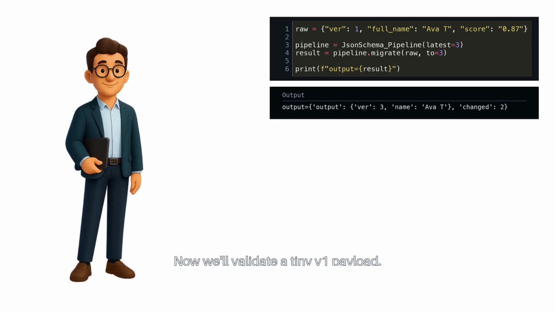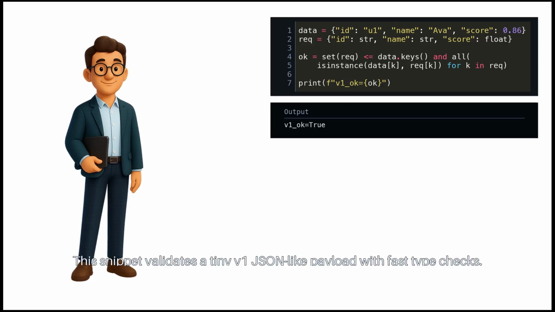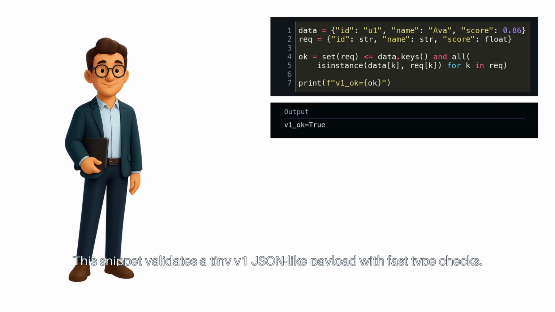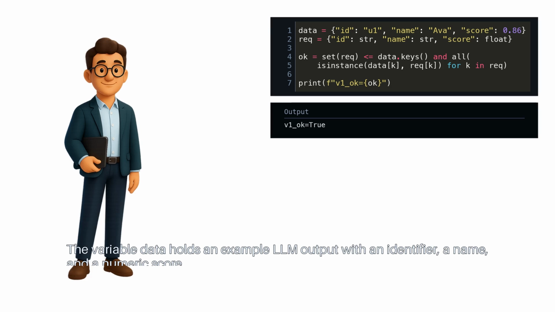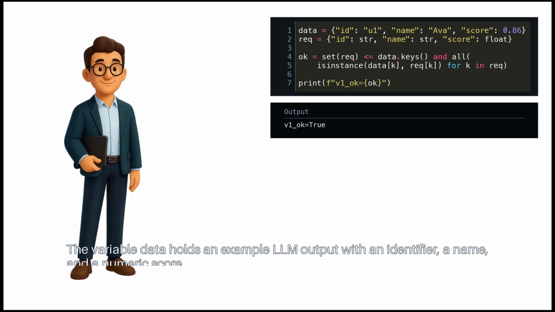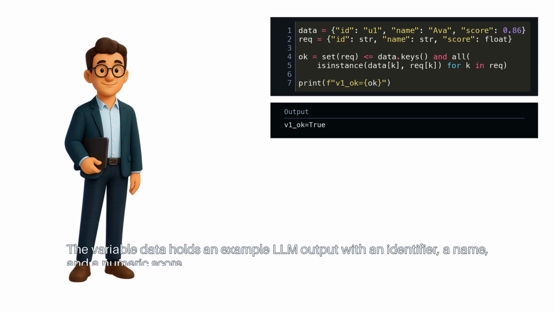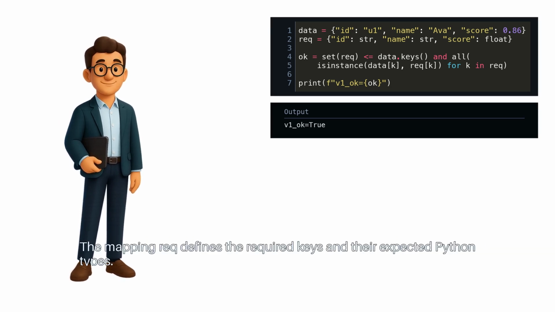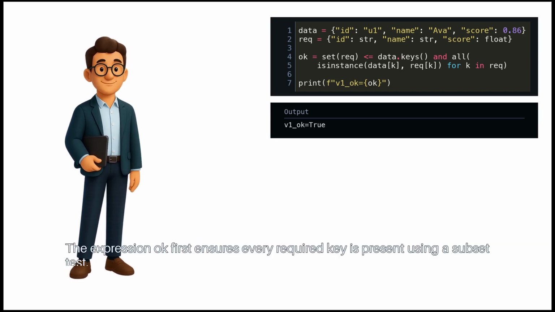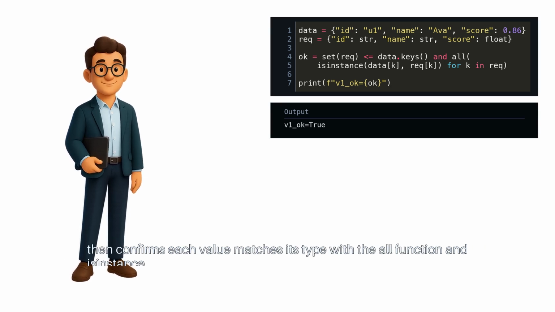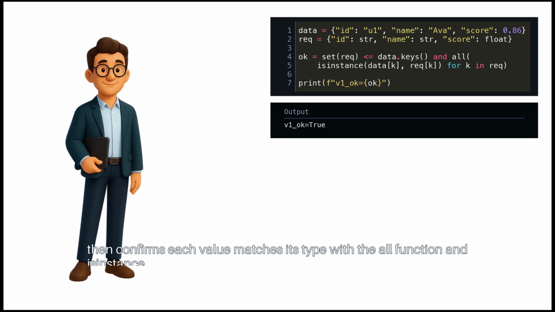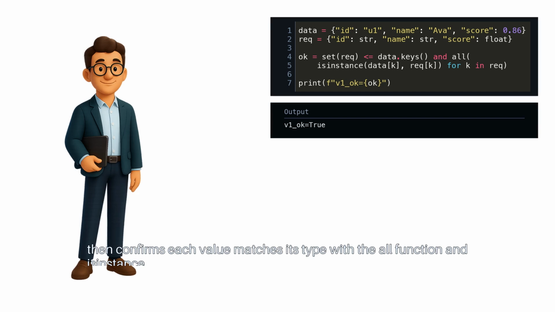Now we'll validate a tiny V1 payload. This snippet validates a tiny V1 JSON-like payload with fast type checks. The variable data holds an example LLM output with an identifier, a name, and a numeric score. The mapping rec defines the required keys and their expected Python types. The expression ok ensures every required key is present using a subset test. Then it confirms each value matches its type with the all function and isinstance.